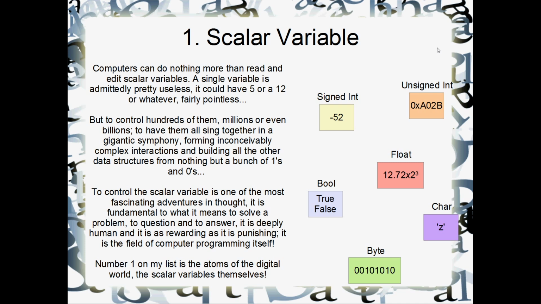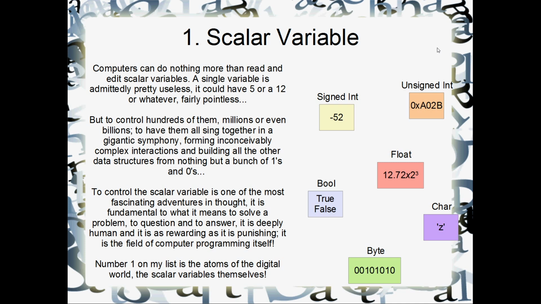To control a scalar variable is one of the most fascinating adventures in thought you could possibly have. And it's fundamental to what it means to problem solve itself, or to question and to answer. I tell you, controlling scalar variables is deeply rewarding. It's also very punishing at times. Sometimes they don't behave themselves. But controlling scalar variables is what programming is all about.